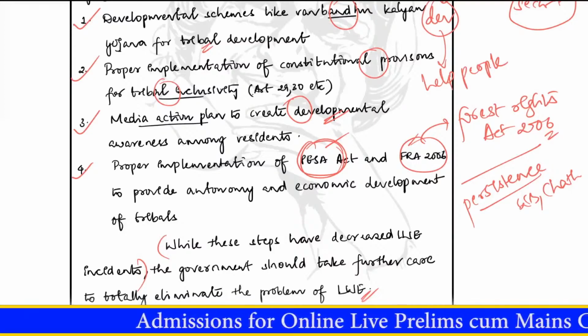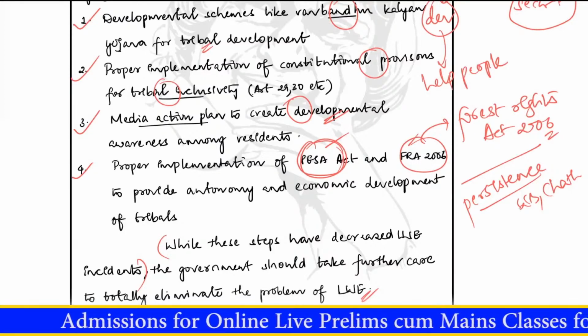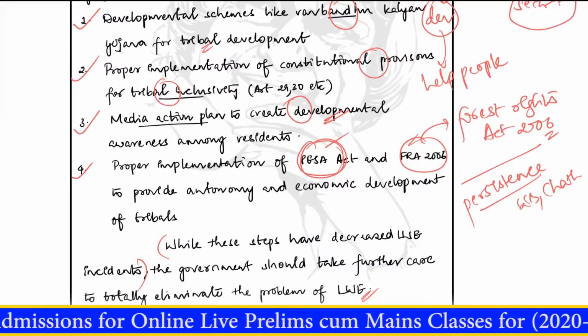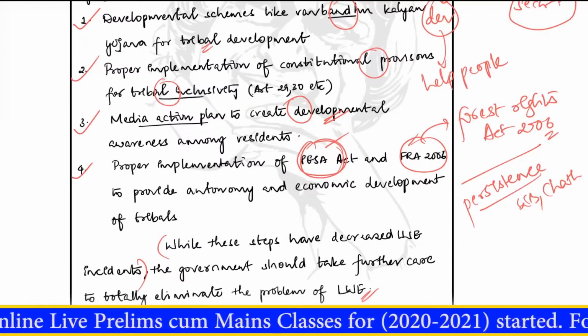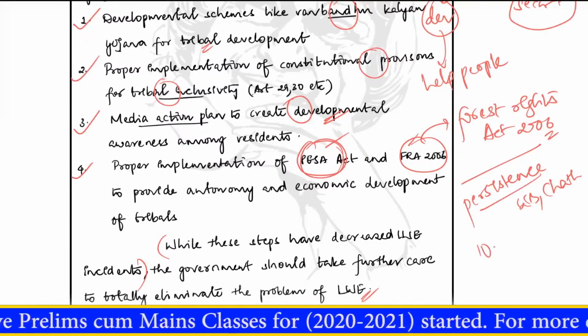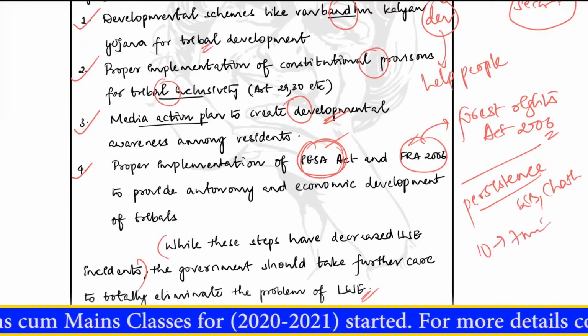That could have increased the density of the answer, but this is also a good answer. He has done a decent job for a 7-minute effort. What I mean by a 7-minute effort is basically a 10 marker will take 7 minutes to write, 7.2 minutes.